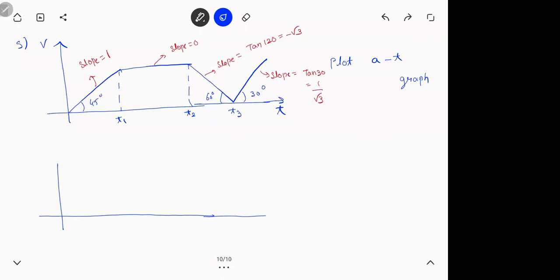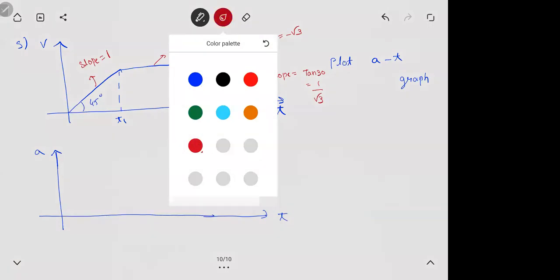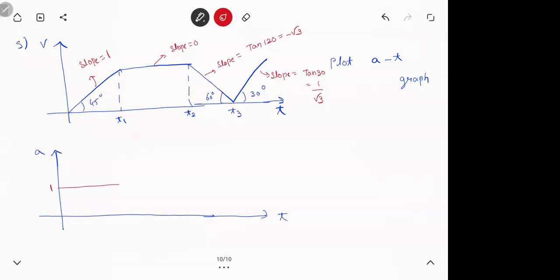That's what you're trying to tell, I guess. So if you draw an a-t graph, first the slope is 1 till this time. Then the slope is 0 till this time. Then the slope is negative, -√3, till this time. Then the slope is again positive, 1/√3. So you have 4 horizontal lines. First the slope was 1, so it will be 1 for t1, then it will be 0, then minus root 3 and 1 by root 3. That is how the graph looks for this.